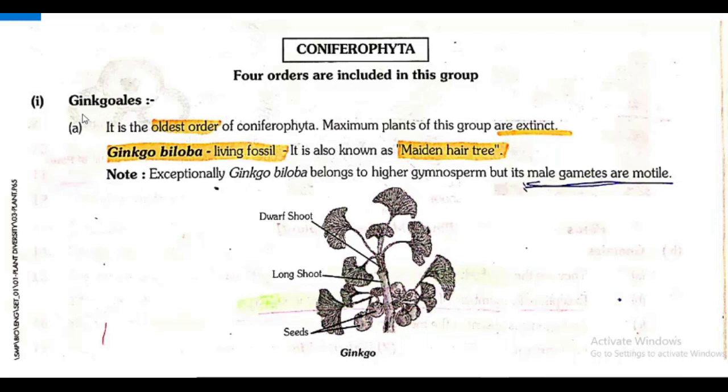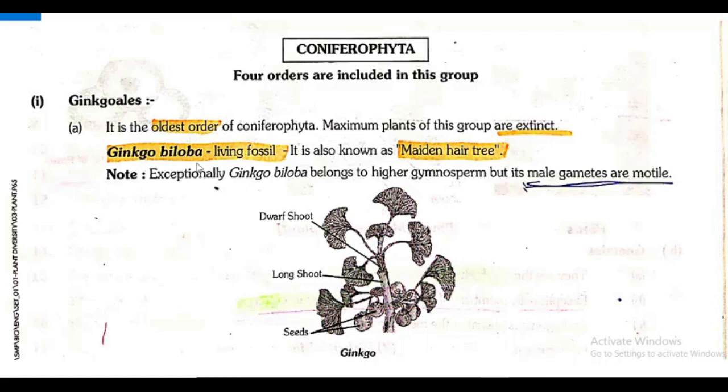Ginkgo, what is the spelling you see? Ginkgoales. It is the oldest order of Coniferophyta. Underline: the oldest order of Coniferophyta is Ginkgoales. Maximum plants of this group are extinct. As we discussed in the case of lower gymnosperm Cycadophyta, the first 2 orders are completely extinct plants. Here also, in the oldest order of Coniferophyta, maximum plants of the group are extinct.